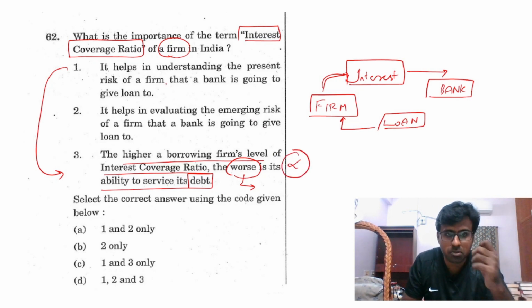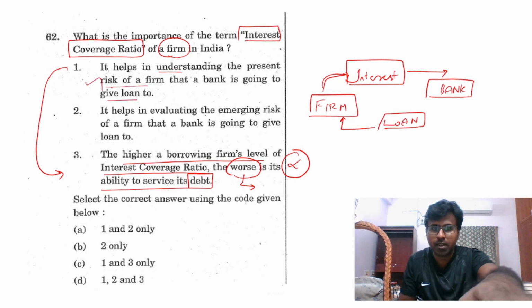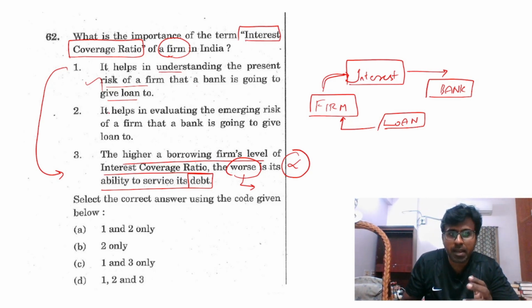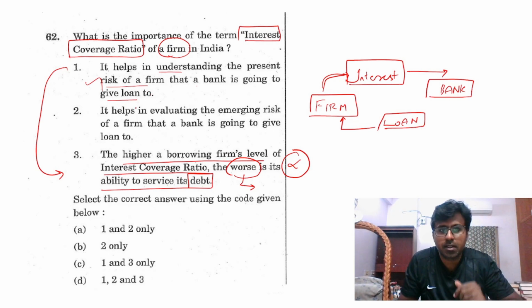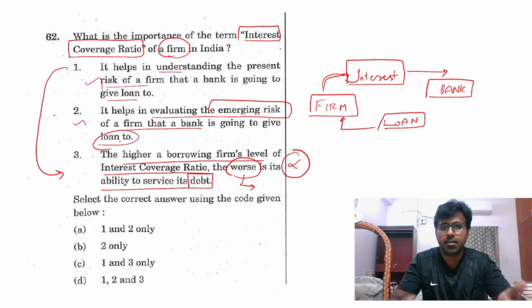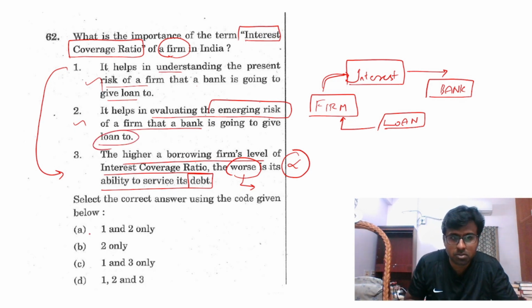You see this, it helps in understanding the present risk of a firm that a bank is going to give a loan to, correct? I will assess using this. If the interest coverage ratio is low, I will not give the loan. So this is for assessing the risk of the loan which I am going to give as a bank to the firm. So this is true, and it helps in evaluating the emerging risk of the firm that a bank is going to lend to, correct? Evaluating the risk, this is true.